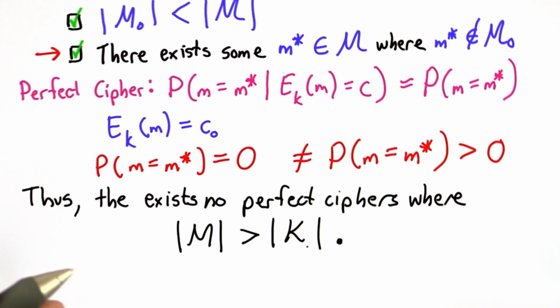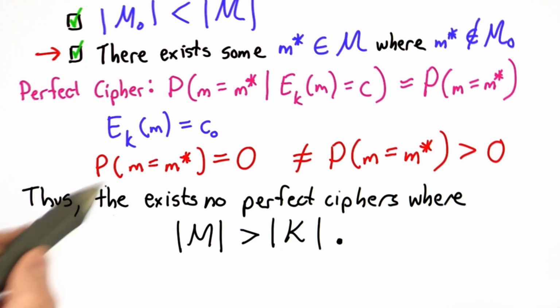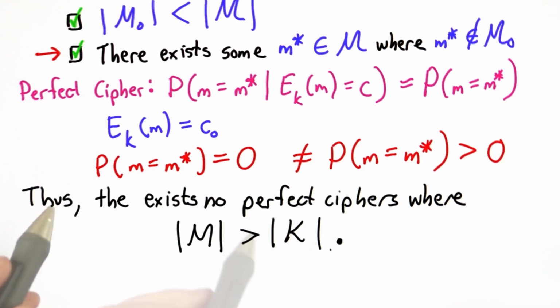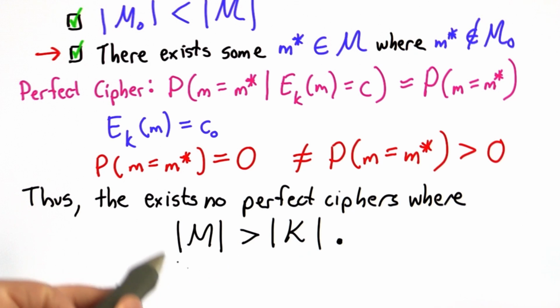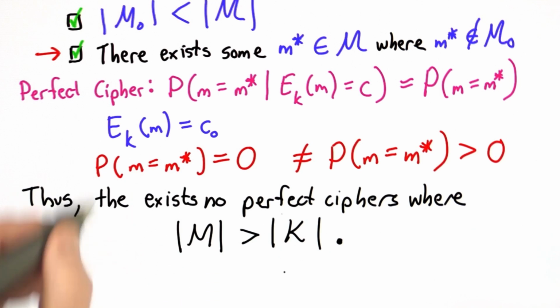Every cipher that's practical must be imperfect. So this means that given some ciphertext that an attacker intercepts, even if the attacker knows nothing about the key, they can eliminate some of the possible messages. So this means when people attempt to use ciphers similar to a one-time pad in practice, they tend to not work very well. And the reason for this is that they reuse keys, because the number of messages they want to encrypt is greater than the number of keys they have. Next, we'll look at an interesting historical example of this.